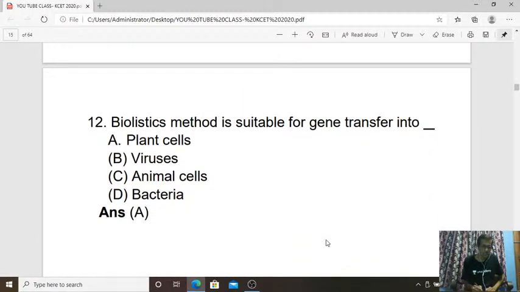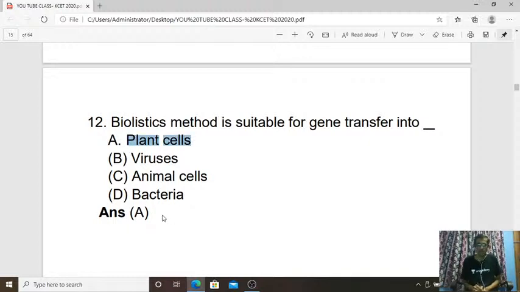Next question, number 12. Biolistics method is suitable for gene transfer into which cells? Here as per the answer, it is the plant cell. Biolistic guns, or we can say gene gun, is going to be utilized for the introduction of gene directly into the plant cell.